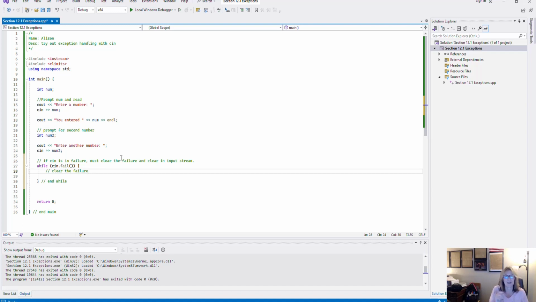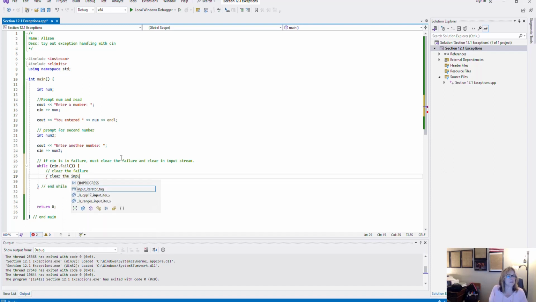Because if you noticed, I wasn't able to do another read on line, where is it? Line 24. I couldn't do another read because the input stream is in failure. And then we are going to clear the input stream. And that, of course, needs to be a comment. So those are the two things that we're going to do here.